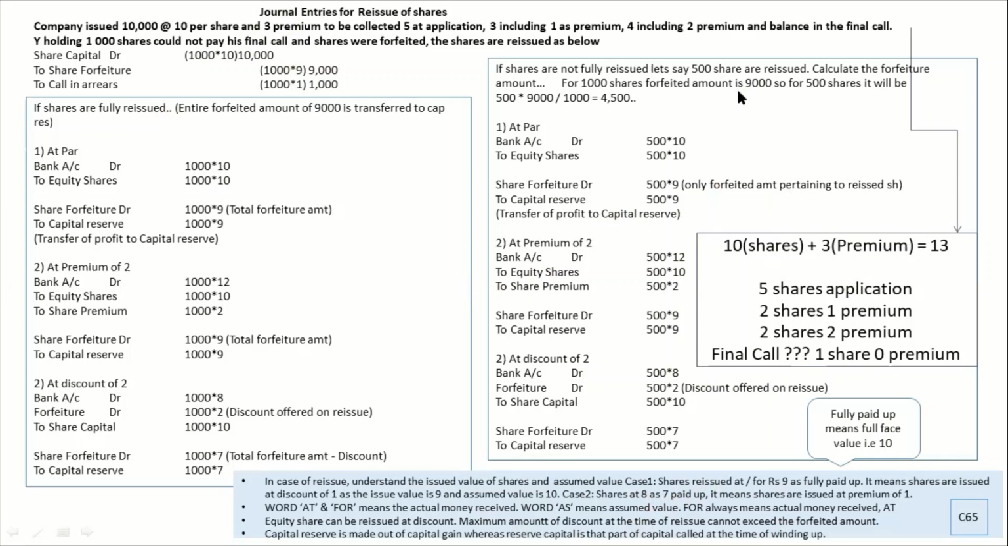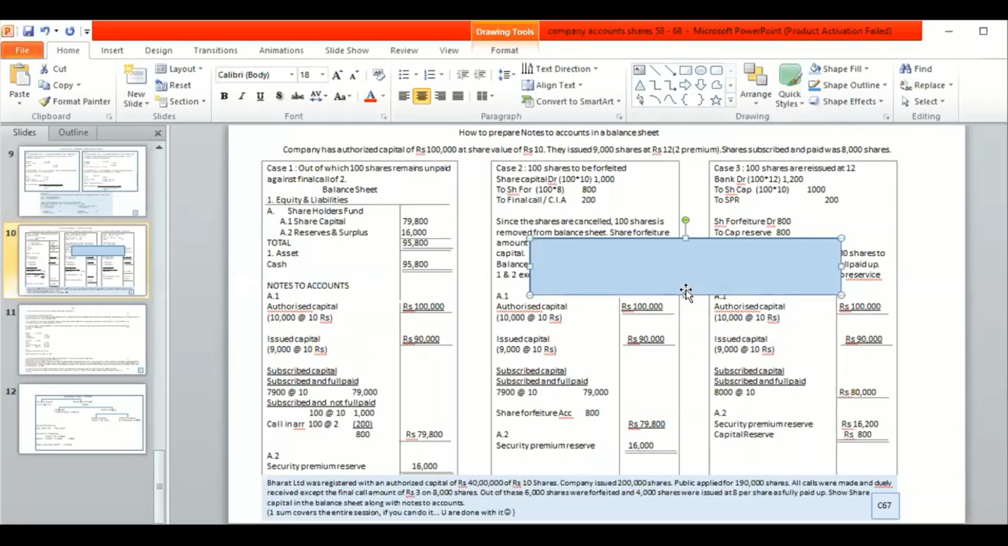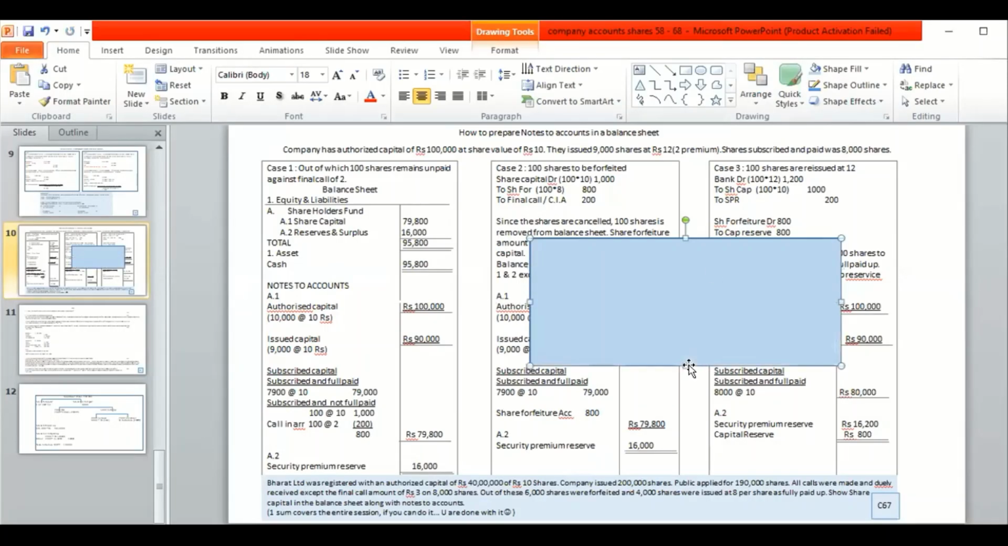always comes in alternate board exams for 6 marks. Let us learn how to make a balance sheet in this chapter. Usually, nobody asks to make a complete balance sheet, but to reflect how the equity is put across in notes to accounts. So let us understand this one.